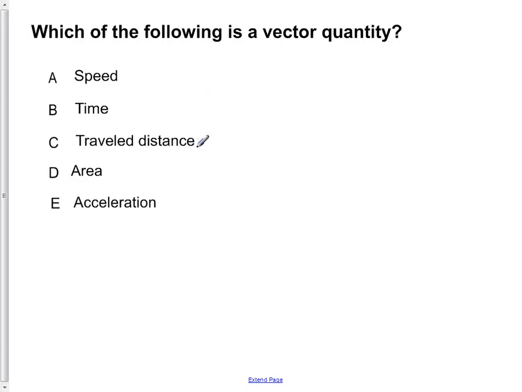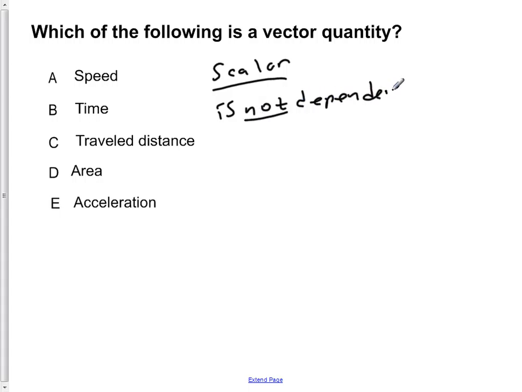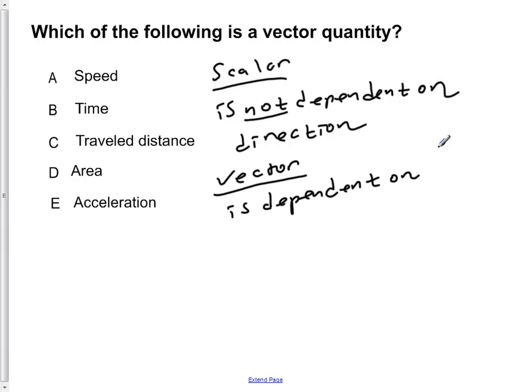Which of the following is a vector quantity? So once again, a scalar is not dependent on direction, while a vector is dependent upon direction. Now, the first choice, A, states speed.